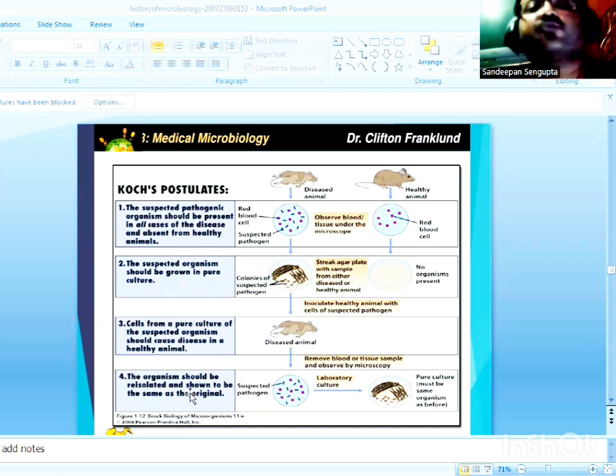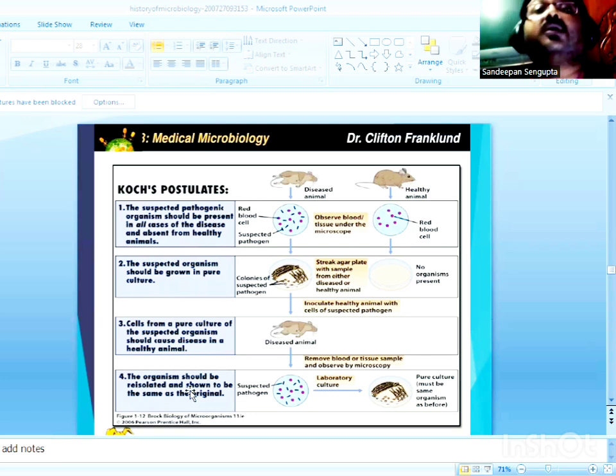Koch again proved this: when the experimental organism, which was made to contract the disease by the introduction of the isolated pathogen, was examined for the presence of the pathogen, it was the same pathogen that was isolated from the experimentally diseased organism.